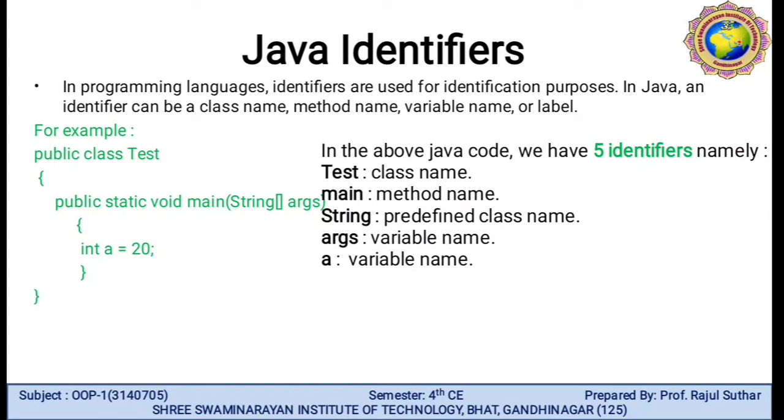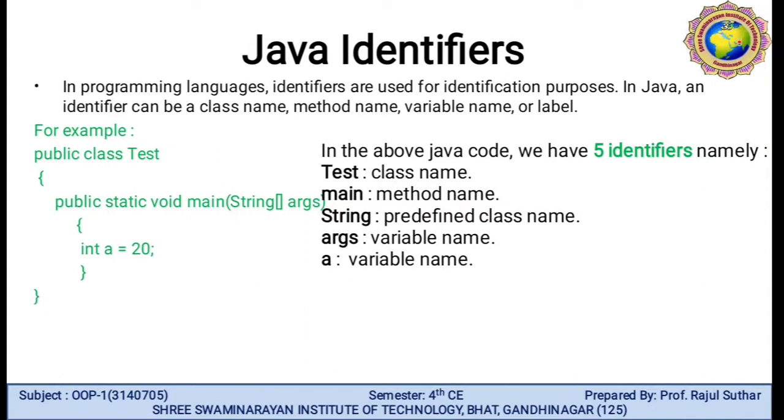In Object-Oriented Programming of your fourth semester subject, let me discuss the next portion, that is the Java identifier. In the previous lecture, we already discussed what we mean by Java, what is the object, and some of the installation steps of Java. What do you mean by Java Virtual Machine? Java Virtual Machine is an interpreter. JVM is a main component of the Java programming language and makes Java platform independent. So in this session, let me discuss the Java identifier.